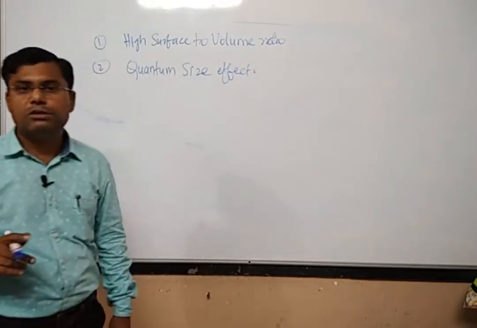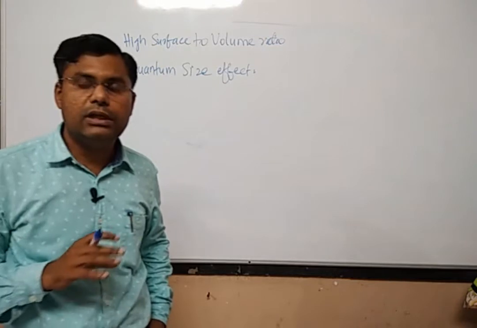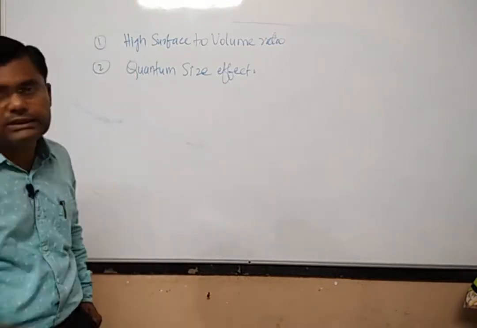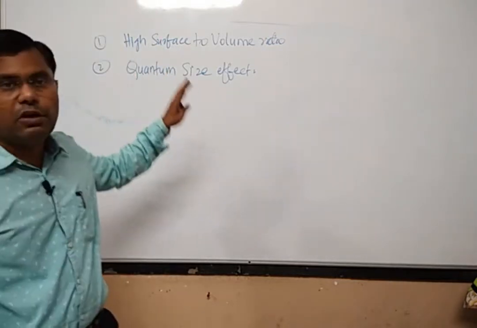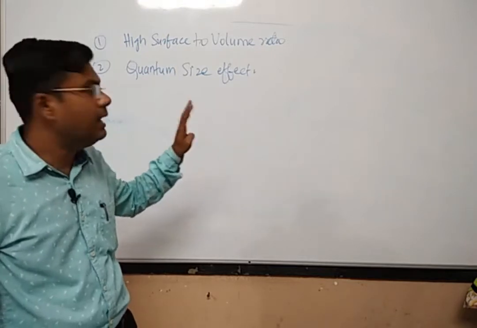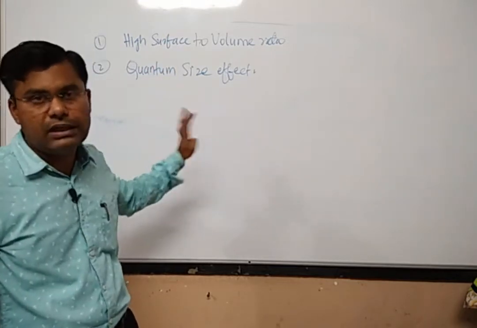The quantum size effect is the second property which makes nanomaterial a very different material. These are the two properties which are exhibited only by nanomaterials or nanoparticles.